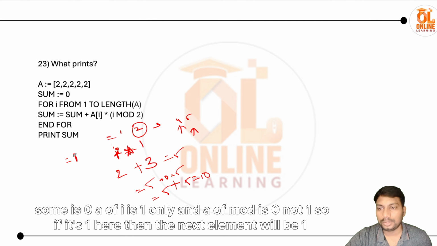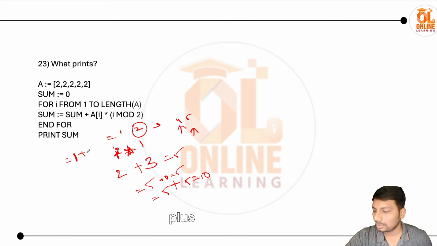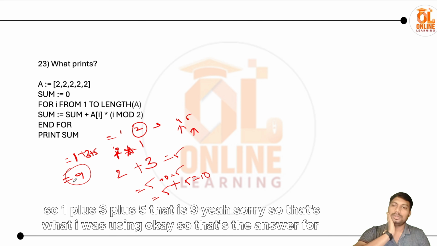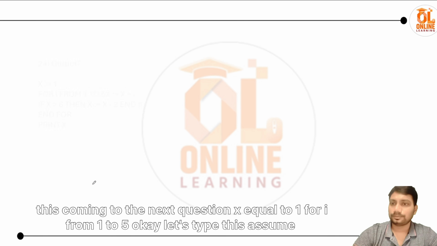So if it's 1 here, then the next element will be 1 plus 3 plus 5, that is 9. Yeah, sorry, that's what I was assuming. Okay, so that's the answer for this.